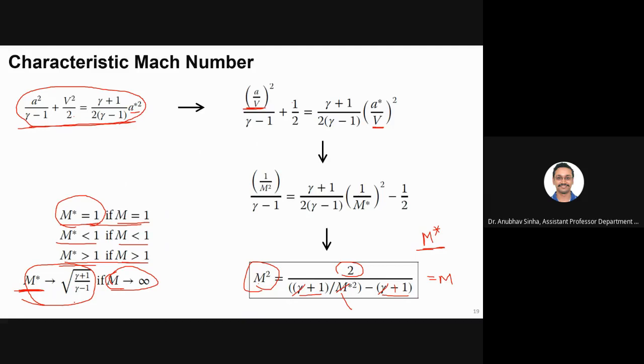See, again, I will repeat. I know that in this subject we have a lot of equations. So I am trying to give you whatever steps are possible, but I will again request that you look at the previously derived equations and try to derive on your own. Then once you start doing that, you will be more confident and it will be much more intuitive to you. Otherwise, these are all just equations. If you're not thorough with this, if you get afraid, you will not be clear. So that part you need to just practice. That's all.